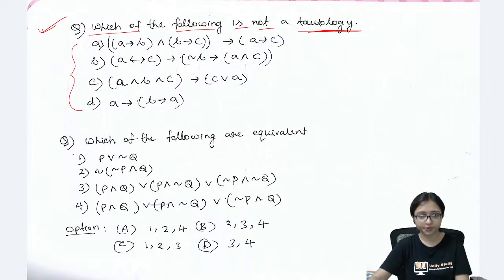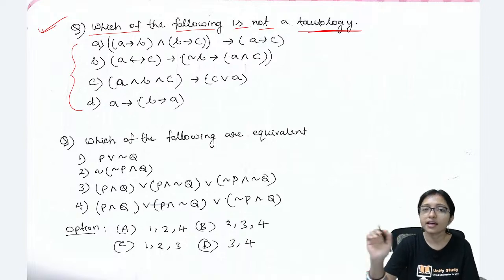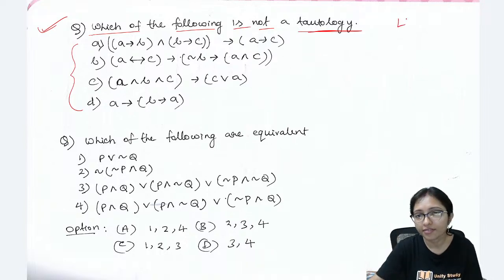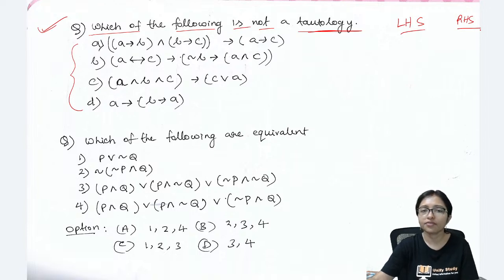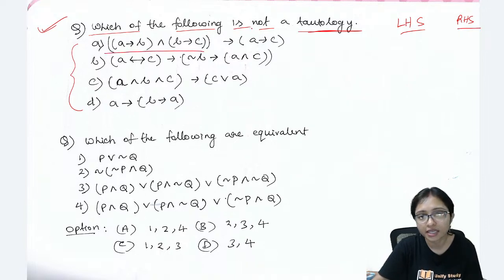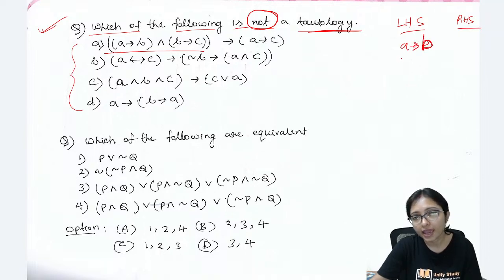Now how to find out? Here I told you there are two ways. Either you can take the left hand side and right hand side and check whether they come the same or not. If both come the same, then definitely that will be a tautology. The question asks which one is not a tautology. The first option is A implies B and B implies C.